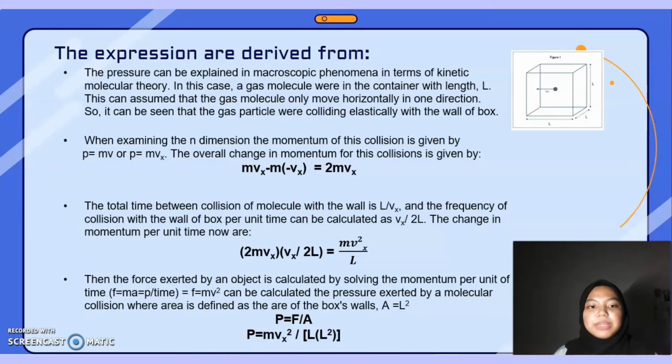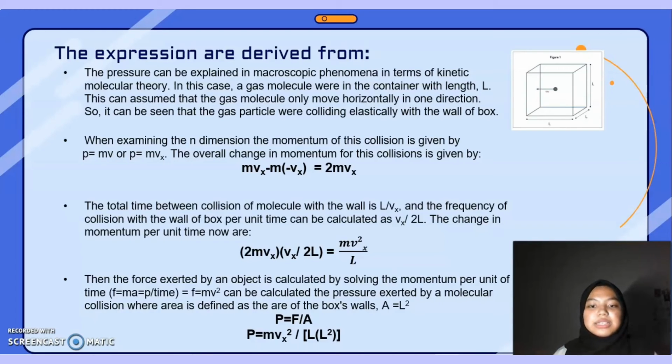The change in momentum per unit time is now 2mvx times vx over 2L, which is equal to mvx squared over L. Then the force exerted by an object is calculated by solving the momentum per unit of time, which is F equal to ma, or F equal to change in momentum over time. That can be used to calculate the pressure exerted by a molecular collision, where the area is defined as the area of the box wall, A equal to L squared.